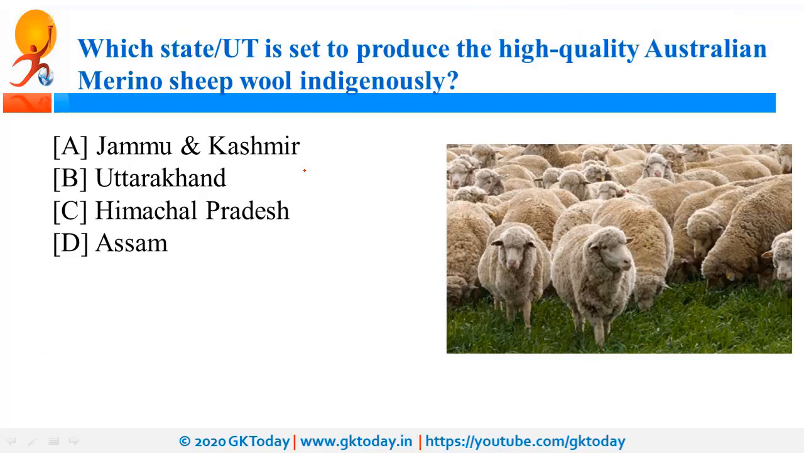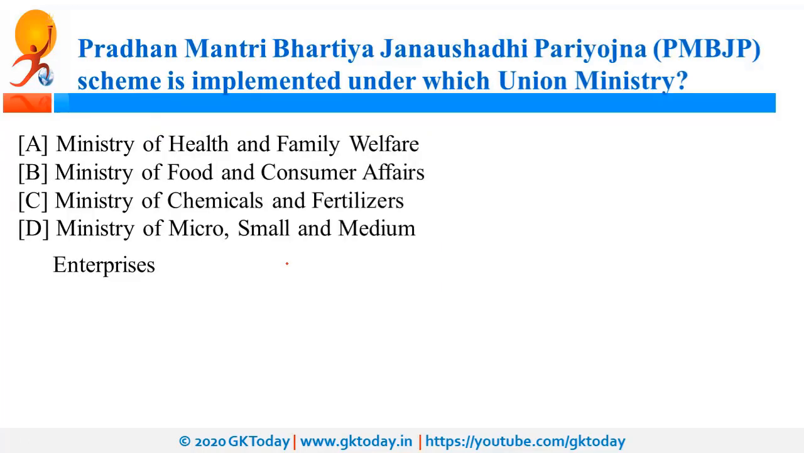Which state or union territory is set to produce the high quality Australian merino sheep wool indigenously? So the right answer is Uttarakhand. So Uttarakhand is going to do so. Now this merino sheep wool is in high demand because it is softer than regular wool, and this is grown by the merino sheep that graze on the highlands of Australia and New Zealand.